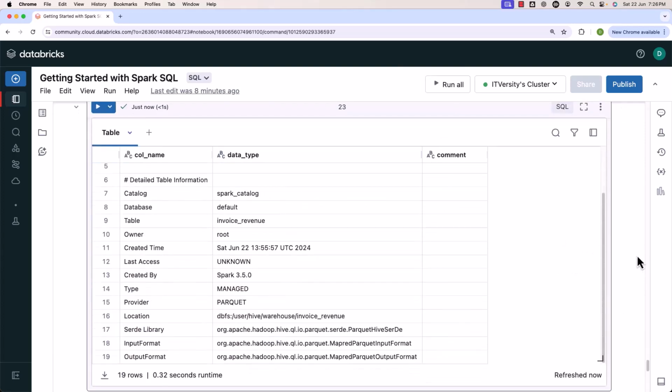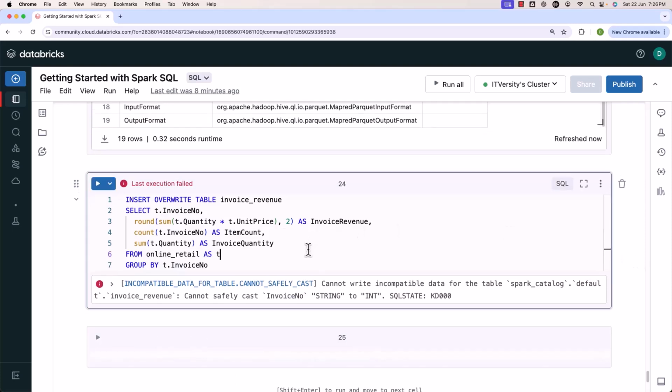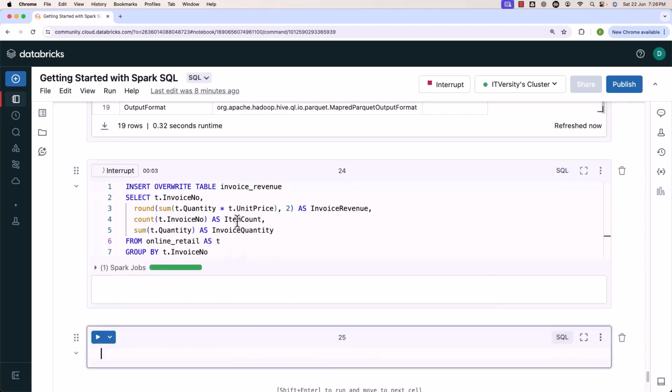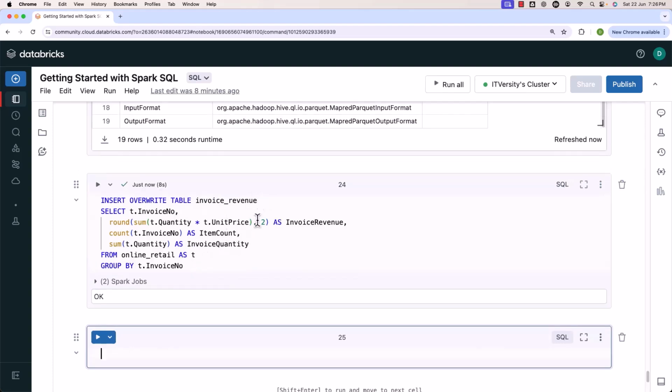You can see it is of type string. As we have fixed the issue related to the data type, now let's run this to see if data will be successfully populated into the target table or not. It will take a bit of time to run and populate the data. Let's wait until it is fully run. Then we will validate to see if the table is successfully populated or not. You can see the insert is successful. Now it is time for us to validate whether the data is populated into the table as per the expectations or not. First, I'll validate the location to see whether files are there in that location or not. Then I'll run a couple of queries to confirm whether data is as per the expectations or not.